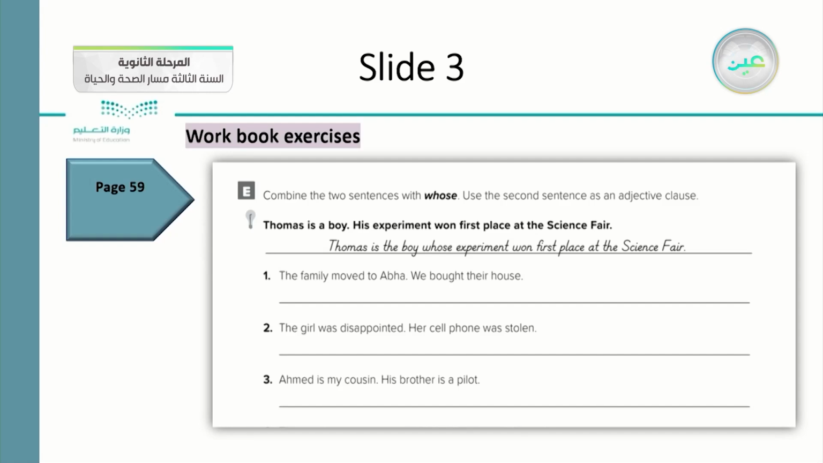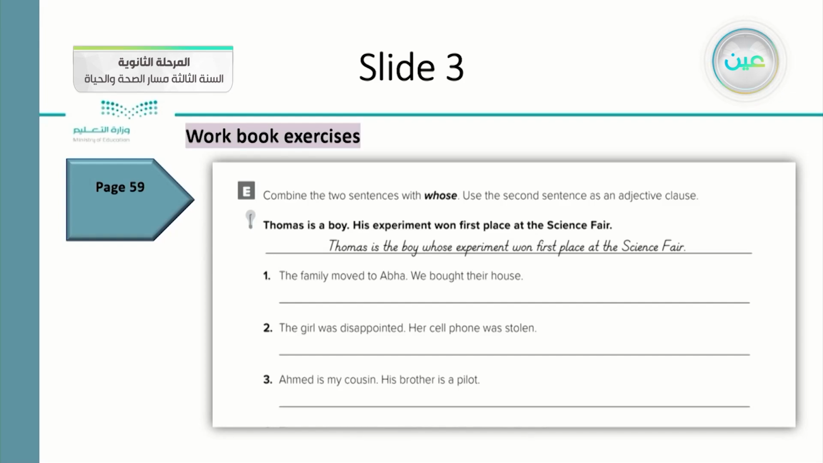Number one, Thomas is a boy. Full stop, which means that is an independent clause. His experiment won first place at the science fair. How do we join these together? We can say Thomas is the boy whose experiment won first place at the science fair.